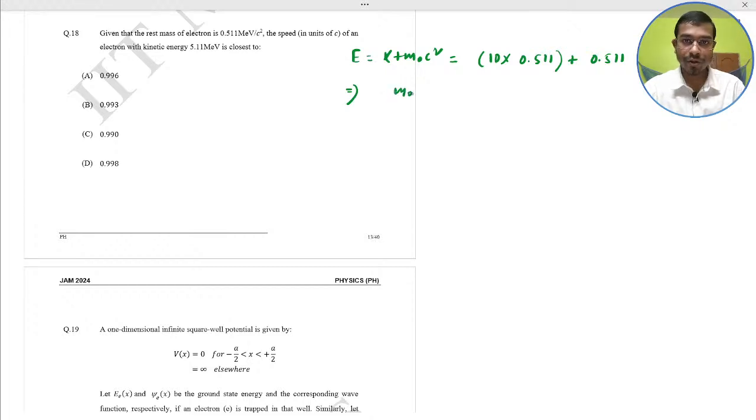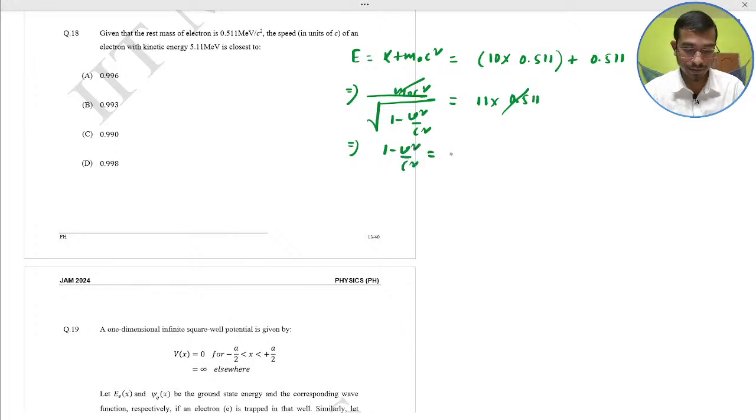So energy here means m naught c square divided by root of 1 minus v square by c square, that is equal to 11 into 0.511. This 0.511 and m naught c square cancel out. So 1 minus v square by c square would be what? 1 by 11 square, that is 1 by 121.